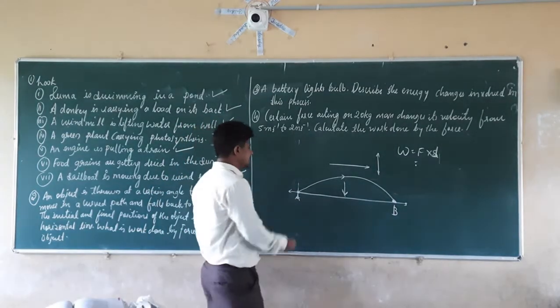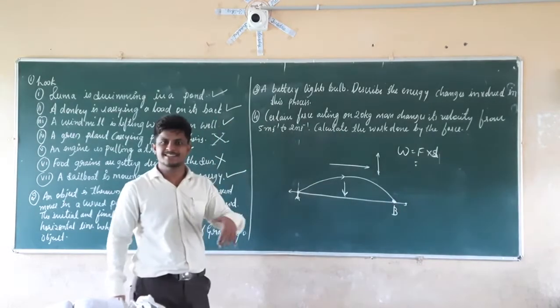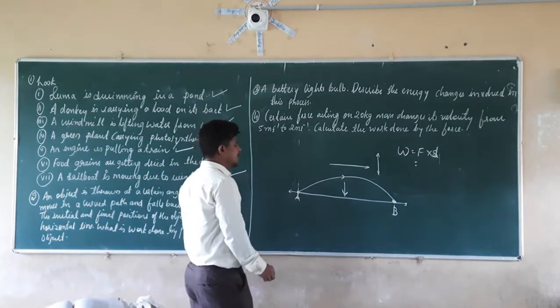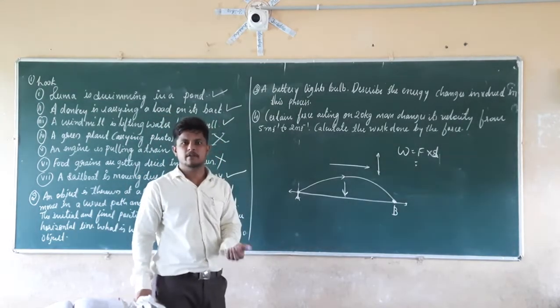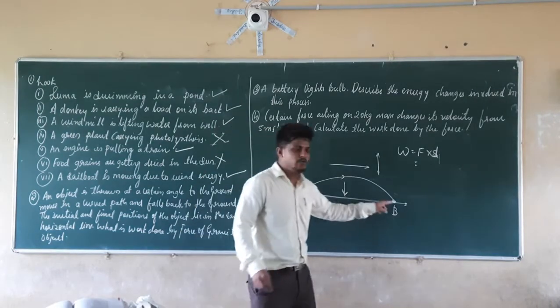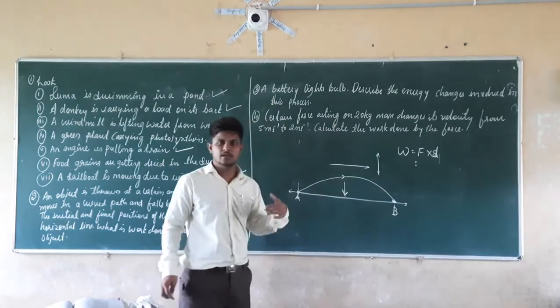The initial position and the final position of that object are lying in the same plane, so the height covered will be the same. Initially it is on the ground, and finally it is on the ground only.